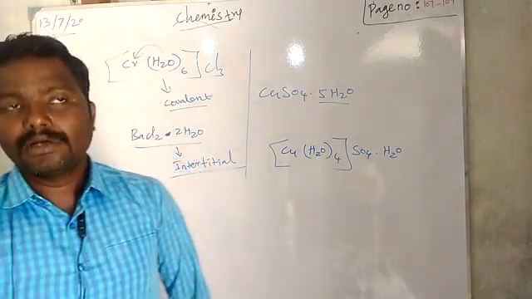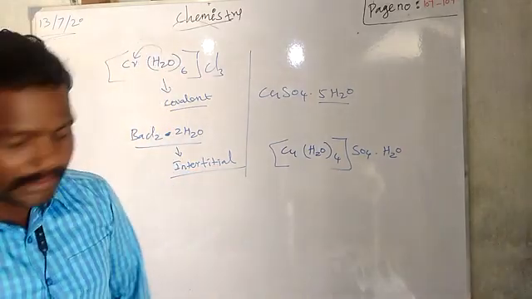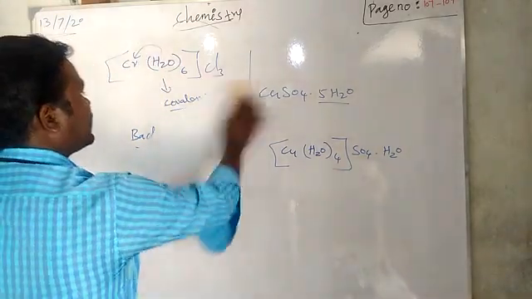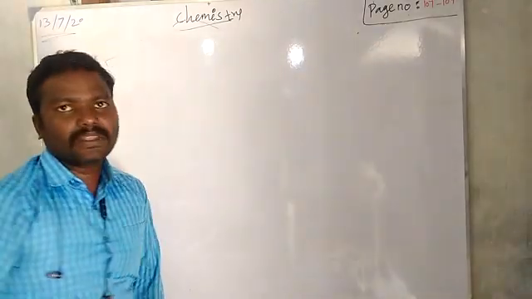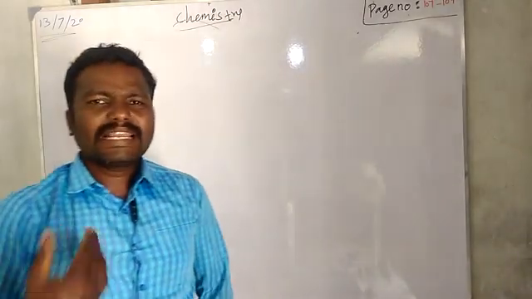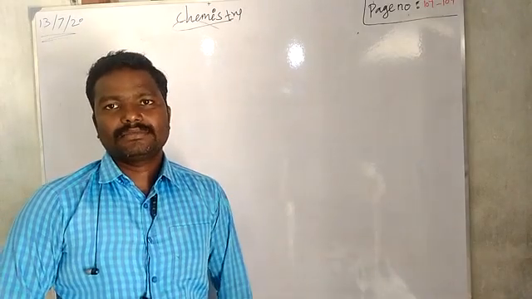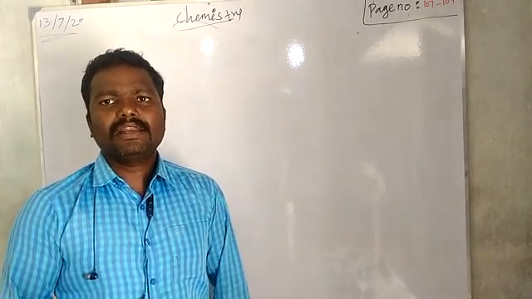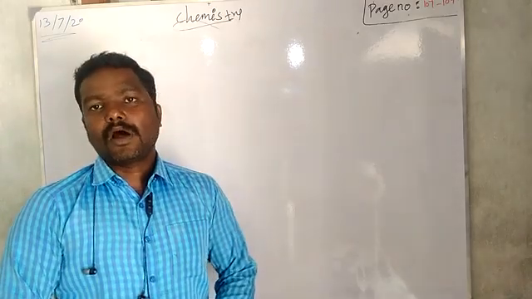Now we are going to learn about different types of water: hard water and soft water. What is hard water? What is soft water, my dear students? See, what we usually drink is all soft water. If we feel some salty water, that is called hard water.